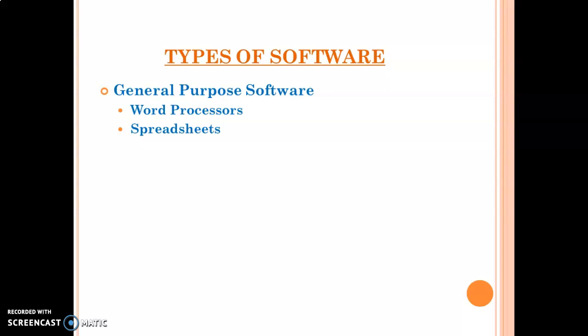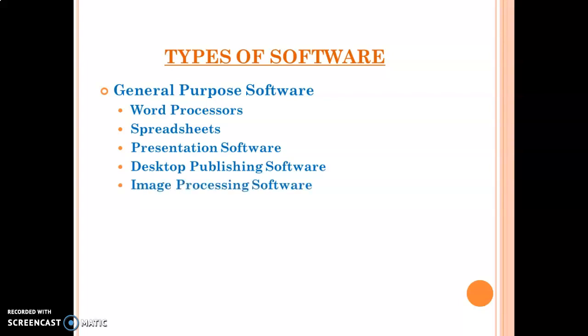Spreadsheet, that means MS Excel. Presentation software, that means MS PowerPoint. Desktop publishing software, that means to create and publish newspapers and all, the printing pages. Image processing software. Multimedia processors like your Windows Media Player and VLC Media Player, through which you listen to songs and watch movies on your PC. Then the second part of application software is customized software.